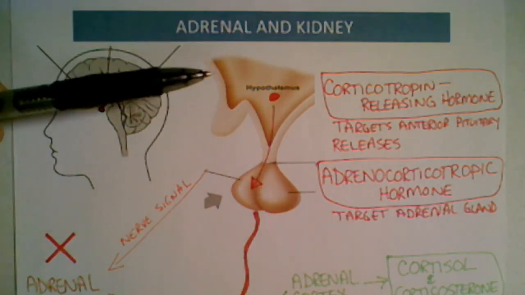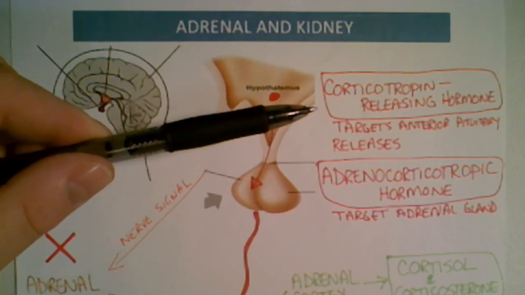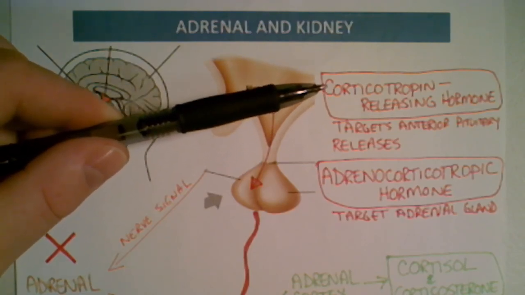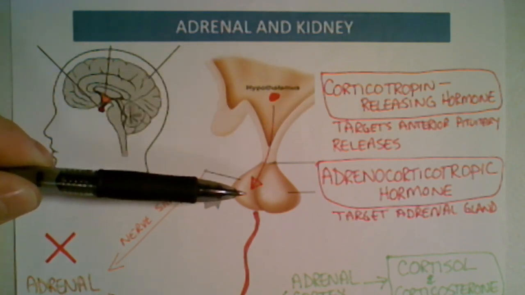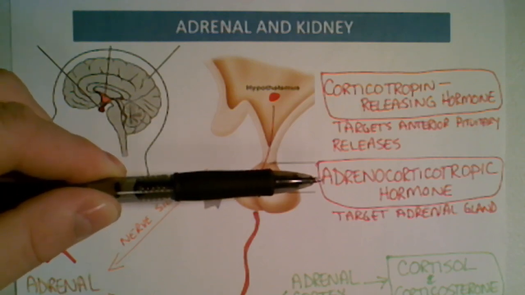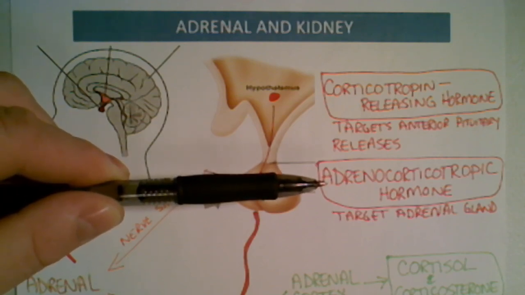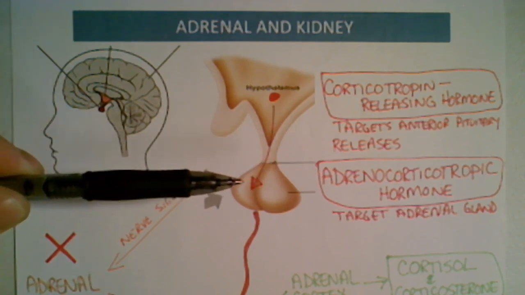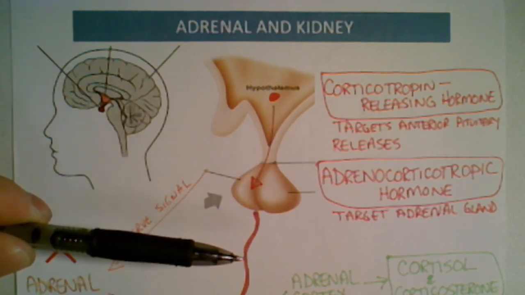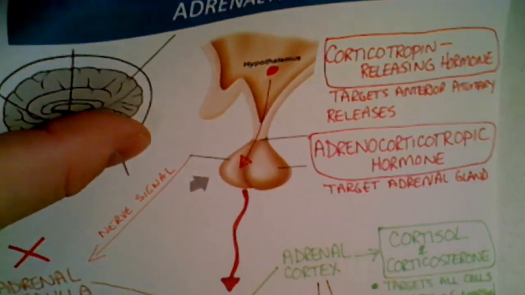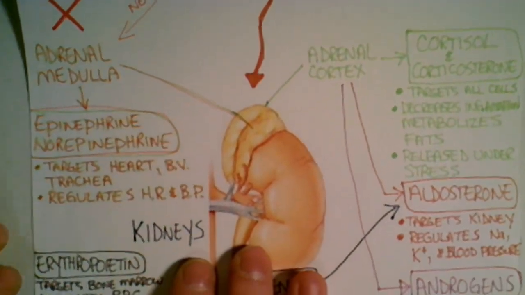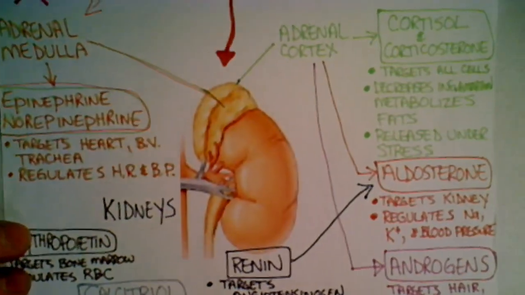So remember, our hypothalamus is going to produce this releasing hormone, corticotropin releasing hormone. It's going to flow down to the anterior pituitary. It's going to produce adrenocorticotropic hormone. Adrenocorticotropic hormone is going to go into our bloodstream and flow down to the adrenal glands.